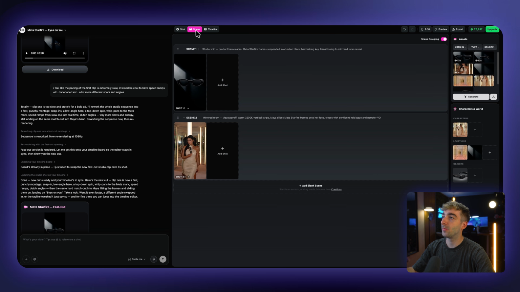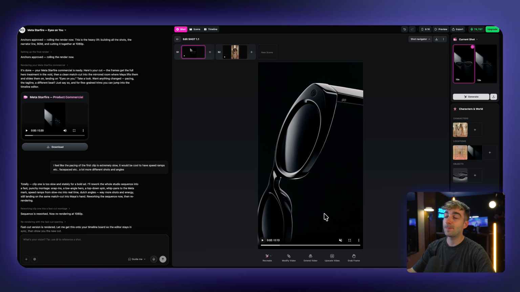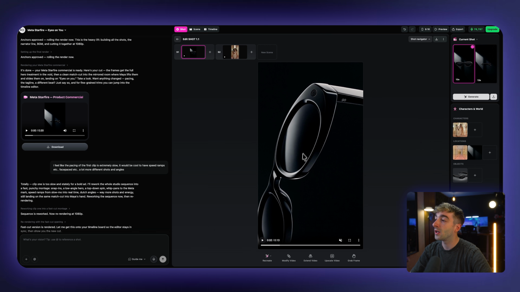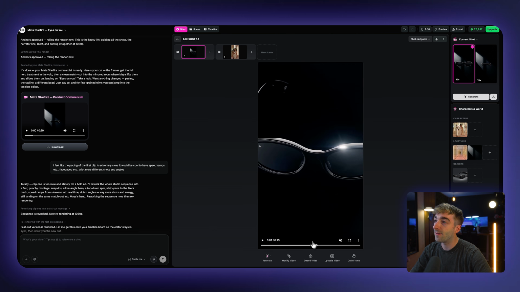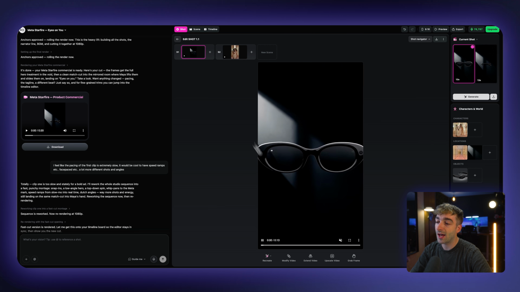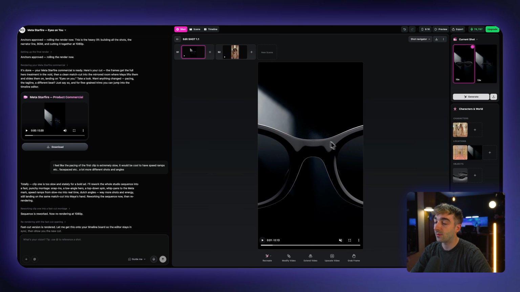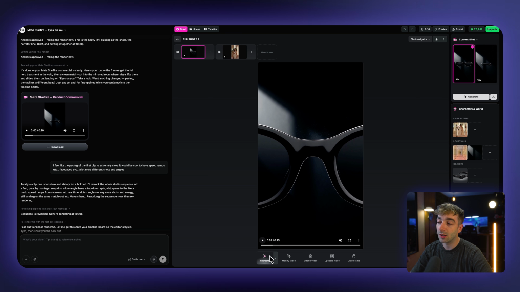Next up, I want to show you a little bit about the scene builder and the shot list. So this is what's happening behind the scenes, and you can modify all of these. So this is the first initial shot, and then here we have the second shot. And if we like these shots, we can upscale it. We can grab the frame so we can generate more videos. We can extend the video. We can even modify the video, and we can recreate it.